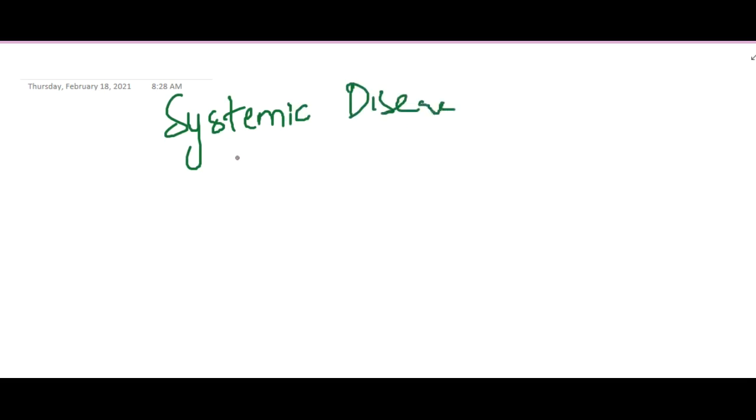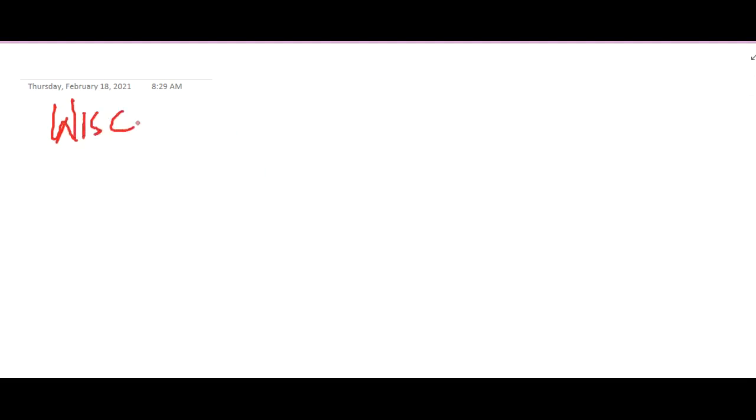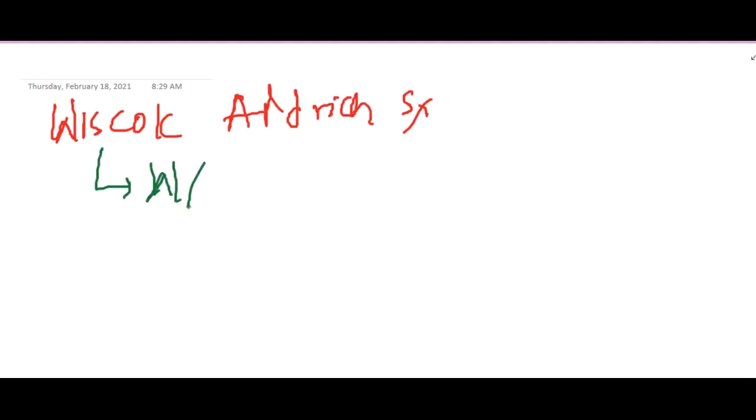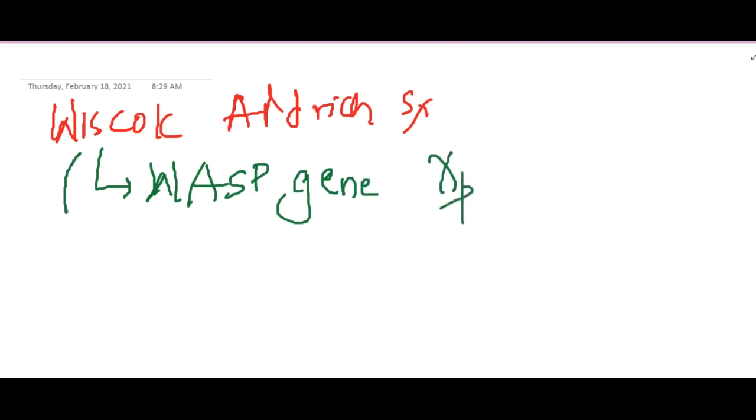Immunodeficiency disorders due to systemic disease, which includes Wiskott-Aldrich syndrome and ataxia telangiectasia. So first we have Wiskott-Aldrich syndrome. In Wiskott-Aldrich syndrome, the defect is in the WASP gene, which is present on the X chromosome. As a result, the immunoglobulin profile is defective. So here there is a WASP gene defect, which is X-linked.